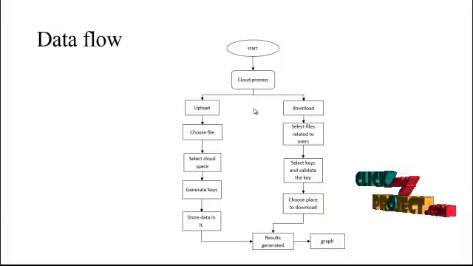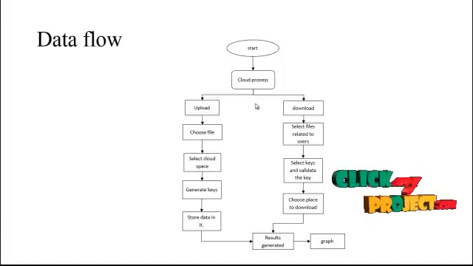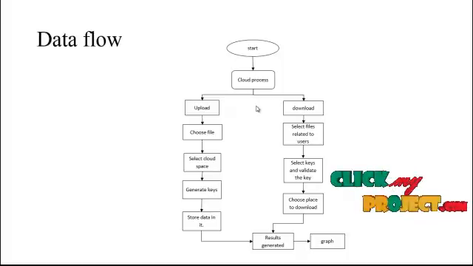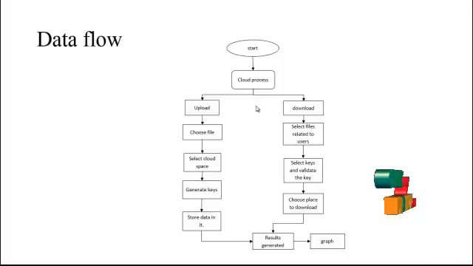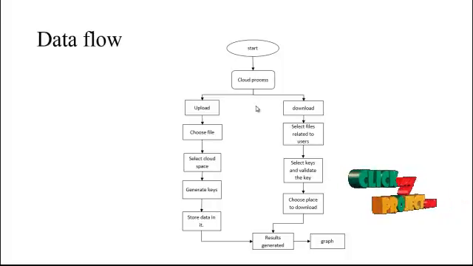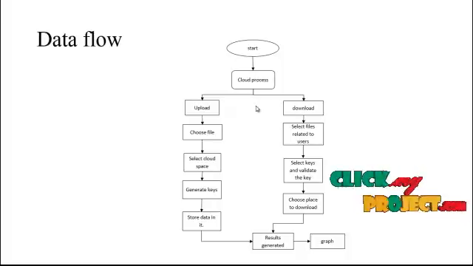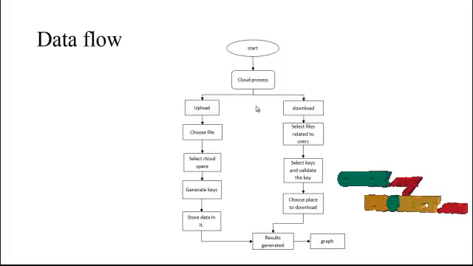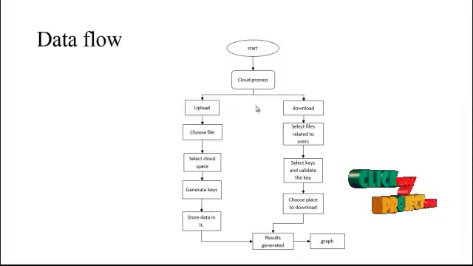In the cloud process, there are two types: the upload and the download process. In the upload process, the file can be chosen and the selected cloud space can be related to the user's usage, either public or private cloud, and the cloud space can be allotted for the chosen file, and the keys can be generated. The keys maintain the security of the cloud space, and the data can be stored related to the key generator and the user's space in the cloud, and the result can be generated and the availability of the data can be sent to the users.